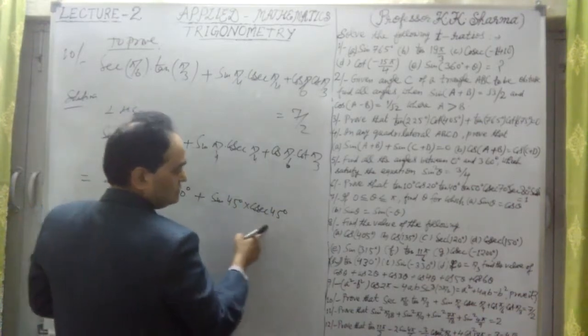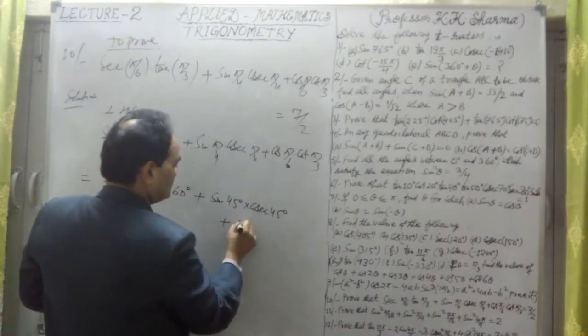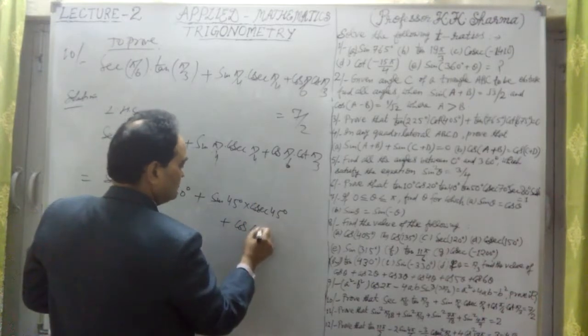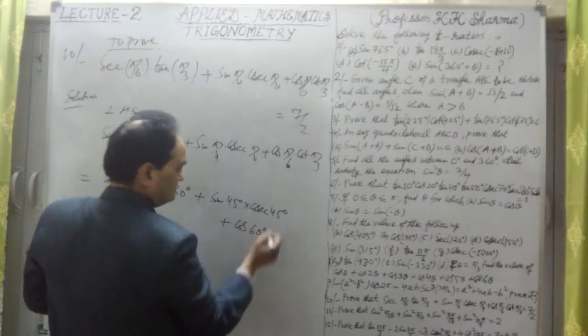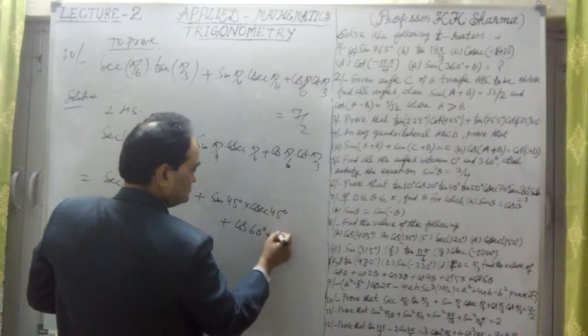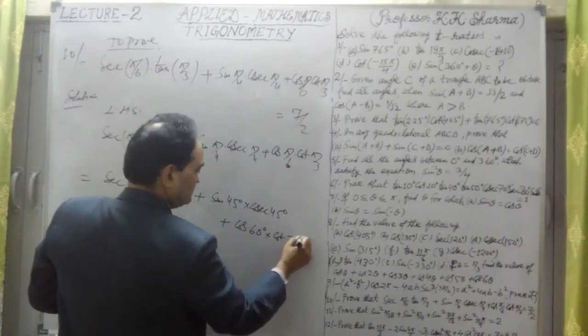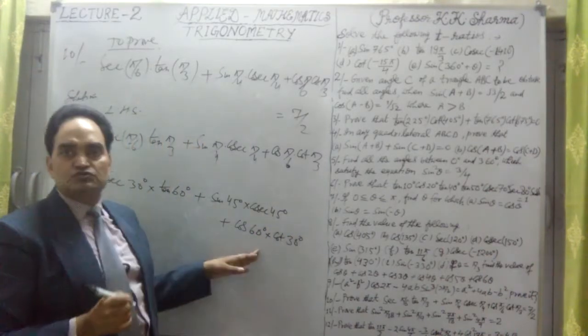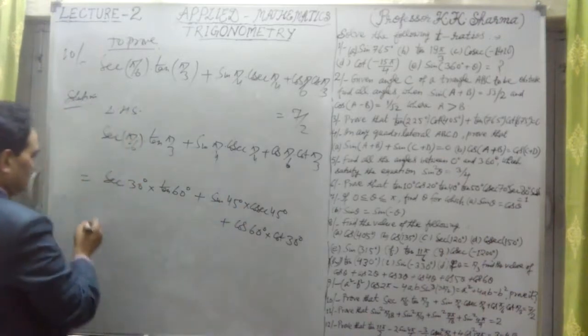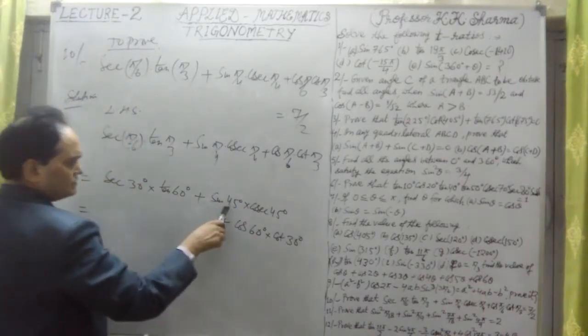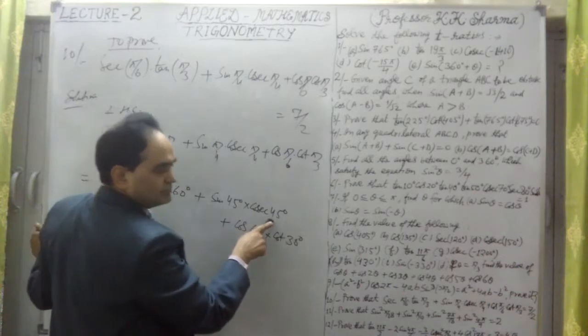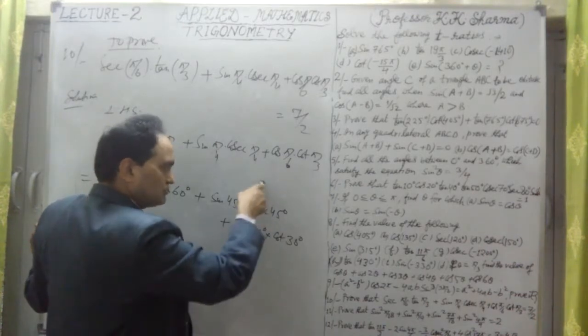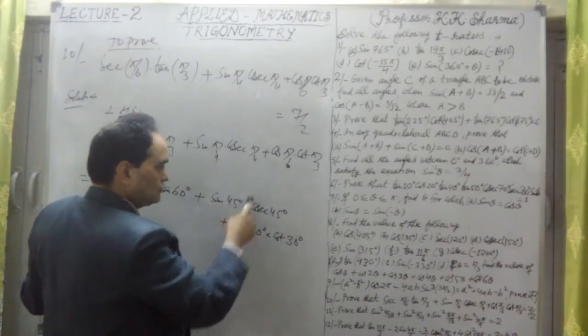Cos pi by 6 is cos 30 degree, and cot pi by 3 is cot 60 degree. Now sin 45 degree and cosec 45 degree, which is 1 upon sin 45 degree, cancel out to 1 only.